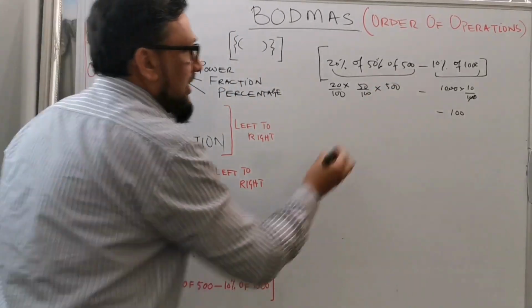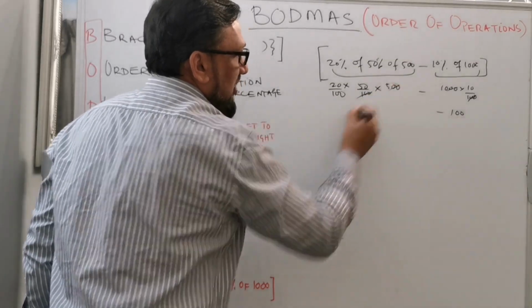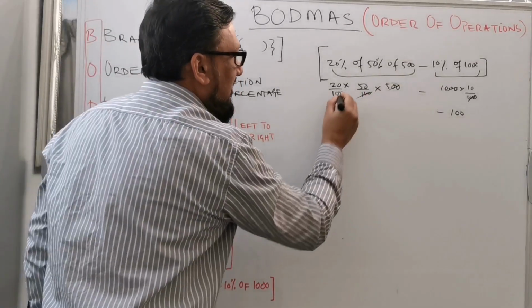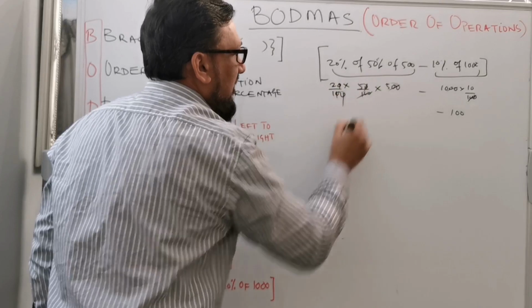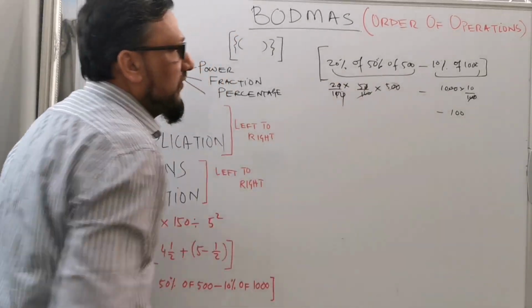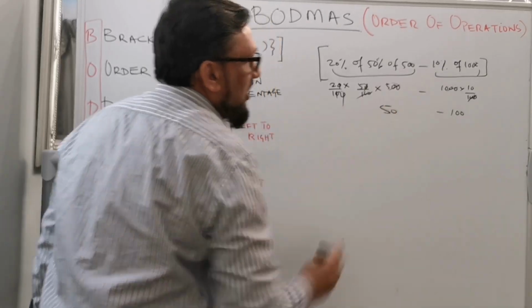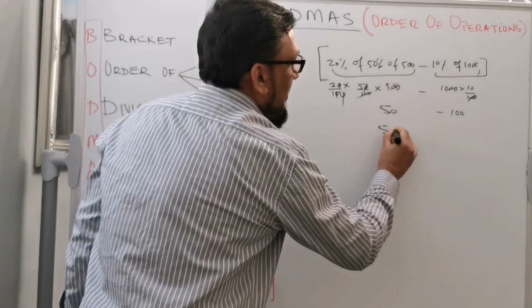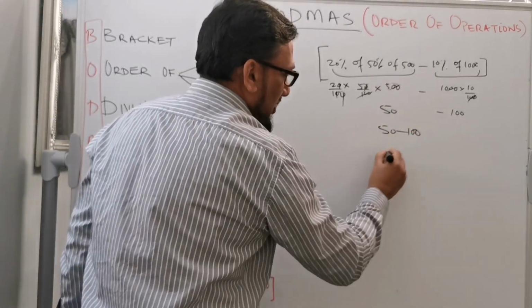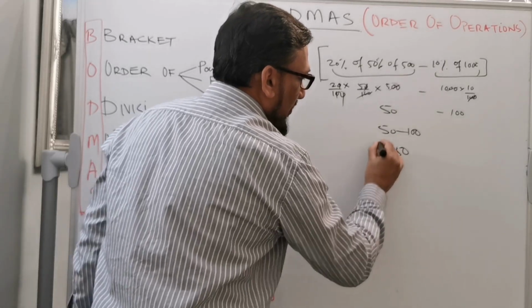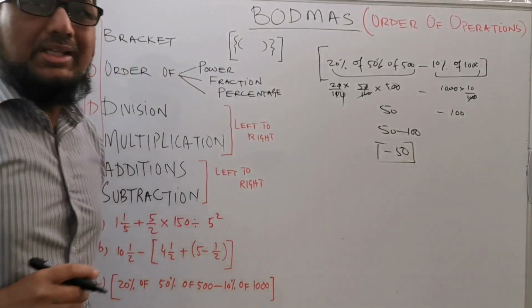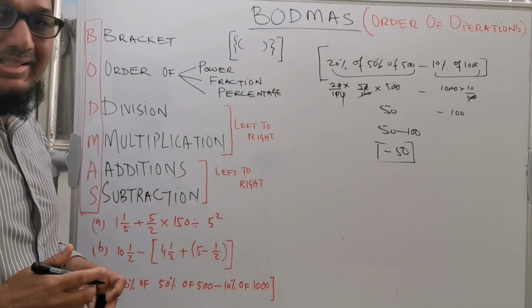This 100 cancels with this 100 and this 20 cancels with this 20. So 2 times 5 is 10 and 10 times 5 is 50. So 50 minus 100, your answer is minus 50. So this is your third example.